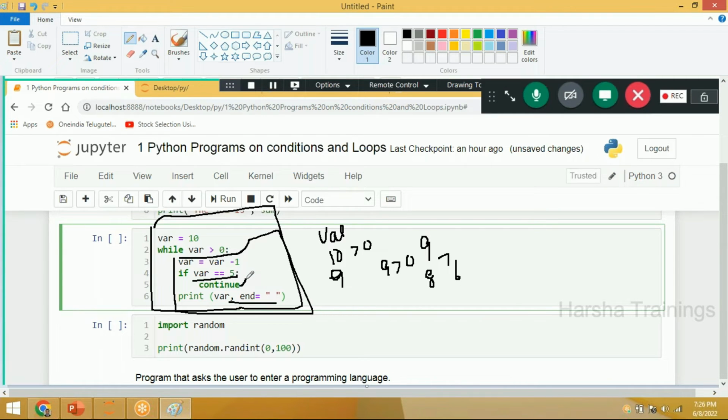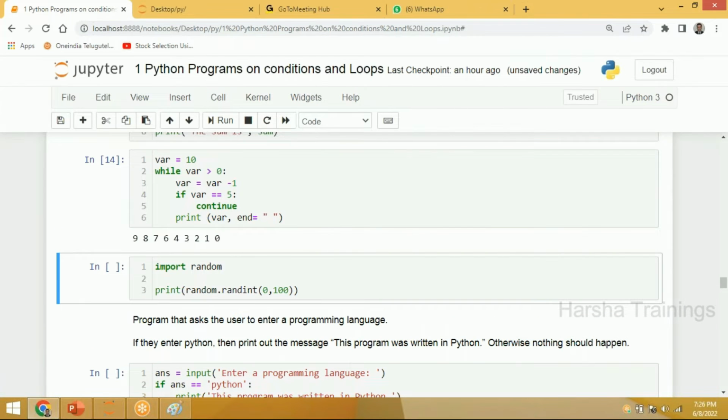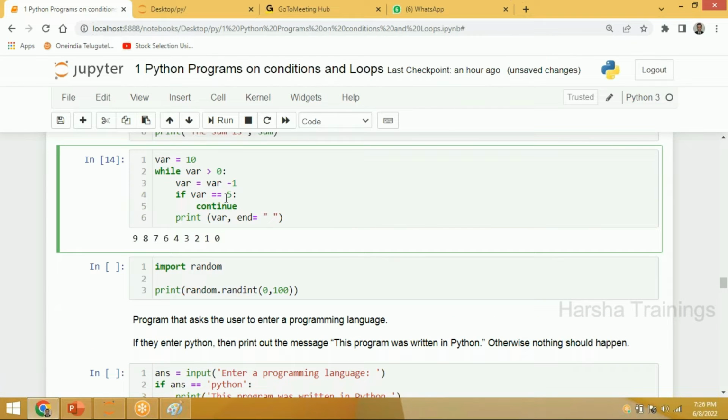Is it okay? When the variable becomes 5, I'm not printing that variable. So it is going to print 9, 8, 7, 6 except 5. It is going to print all other variables. Clear? Except 5. When the variable becomes 5, we are asking the machine to continue this logic with the next statement. So except 5, all other values will get printed.